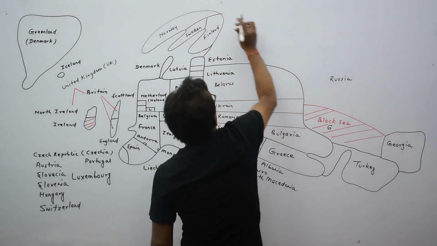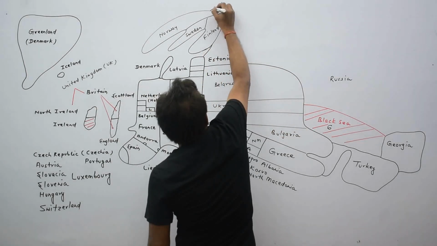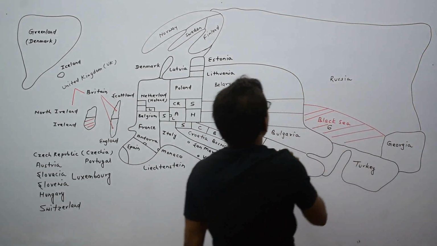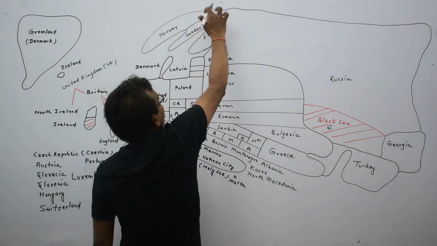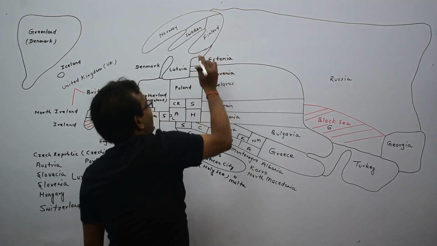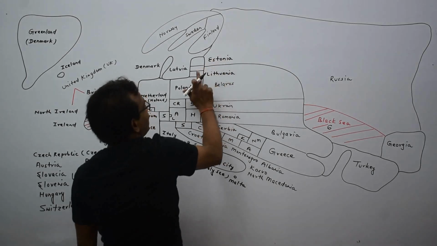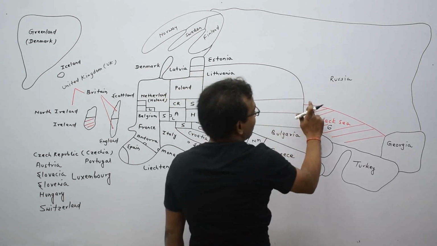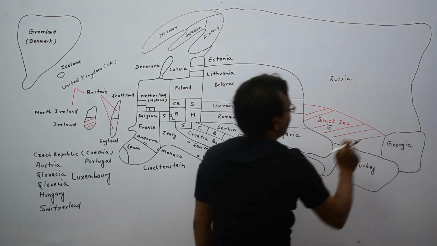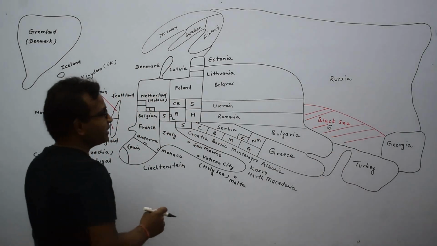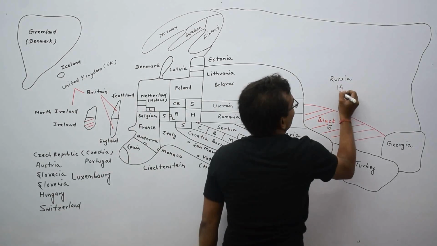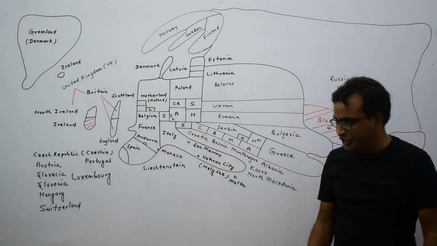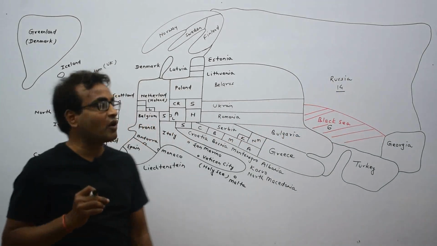This whole portion is of Russia. Russia is touching Norway, Finland, Estonia, Latvia, but Russia is not touching Lithuania. This is Belarus. Russia is touching Belarus, Ukraine, Black Sea, and here is Georgia. Russia is touching 14 countries. It means there are 14 neighbor countries of Russia.